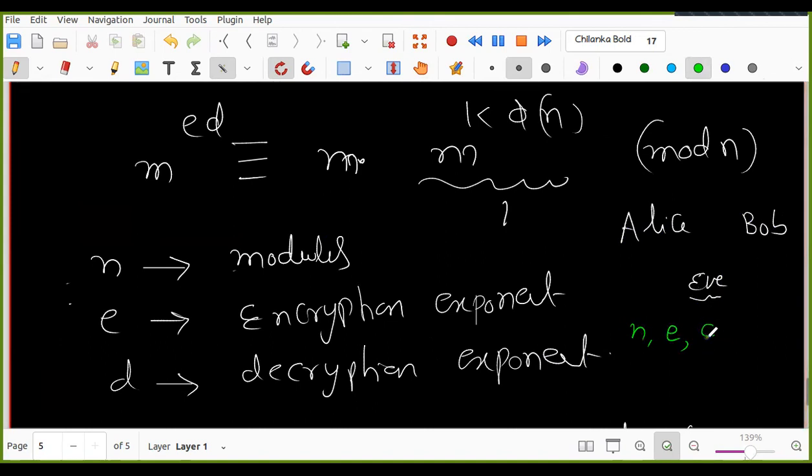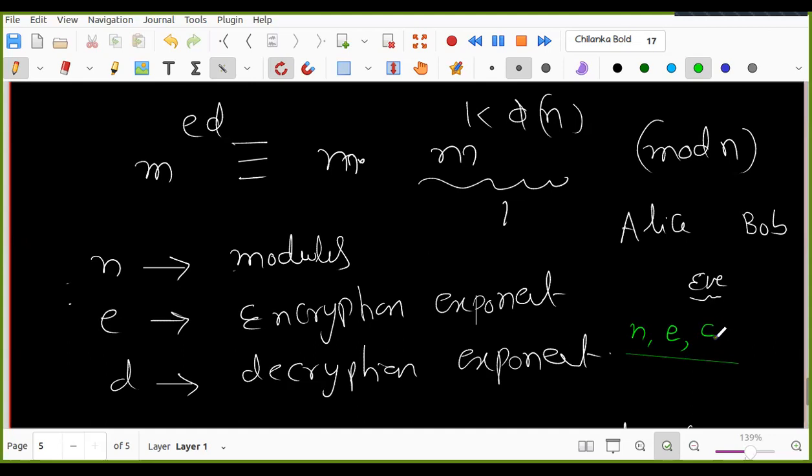Now C is also public, but finding M from C is difficult. Why? Because evaluating D is very tough. That is equivalent to the problem of factoring N equal to PQ. Those I will discuss later.